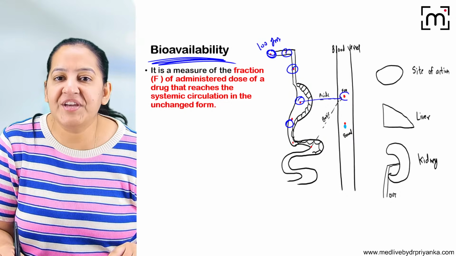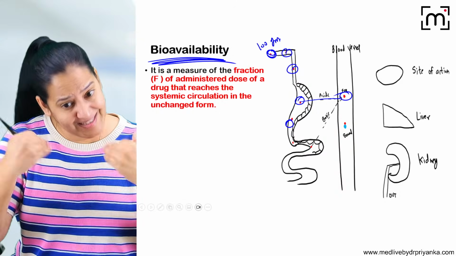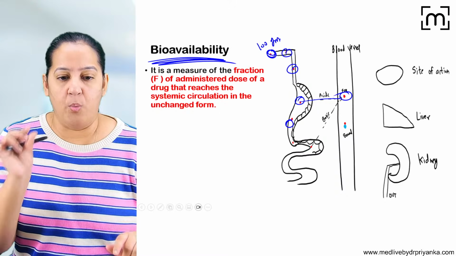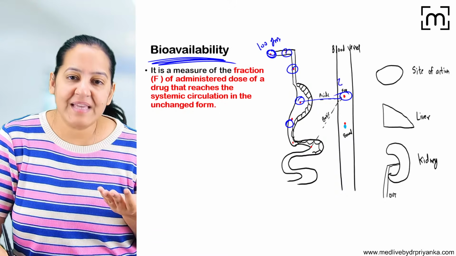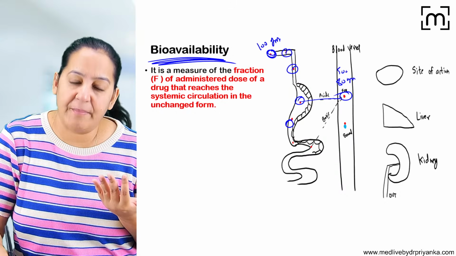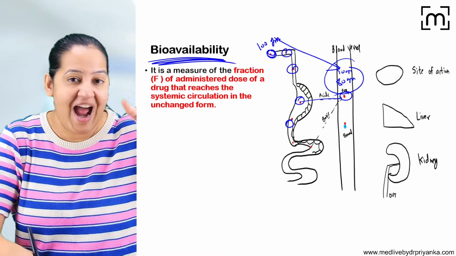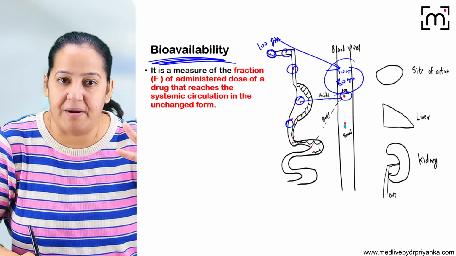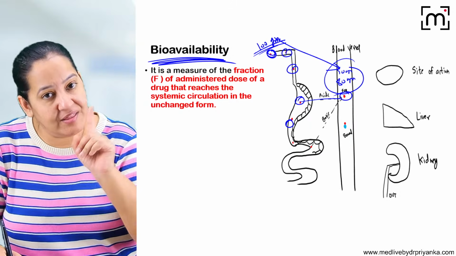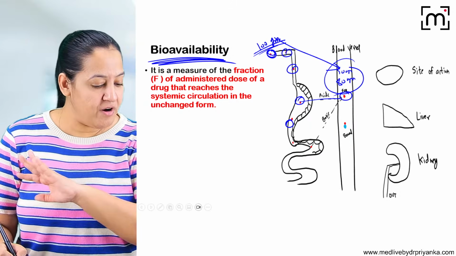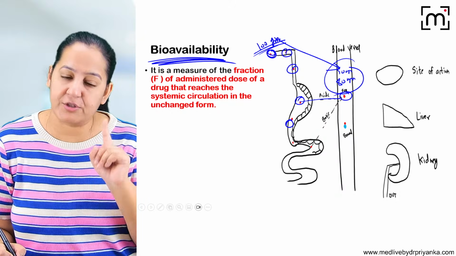So how much is reaching the circulation? It is not necessarily 100%. It will never be 100. It will be less than 100. Whatever dose you are giving by oral route, it will never 100% reach. Maybe 80 gram is reaching, maybe 50 gram. So whatever dose you are administering, the fraction of it that is reaching the circulation is the bioavailability. So bioavailability is never 100% in case of the oral route.